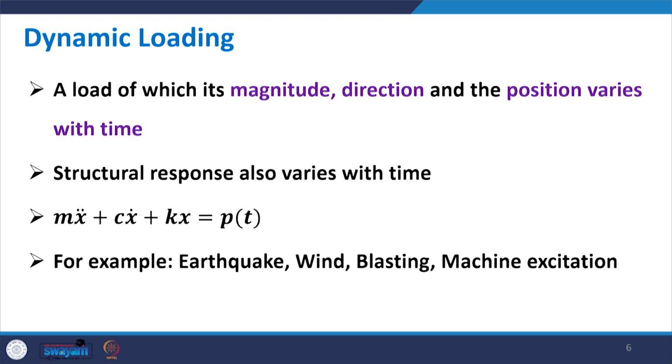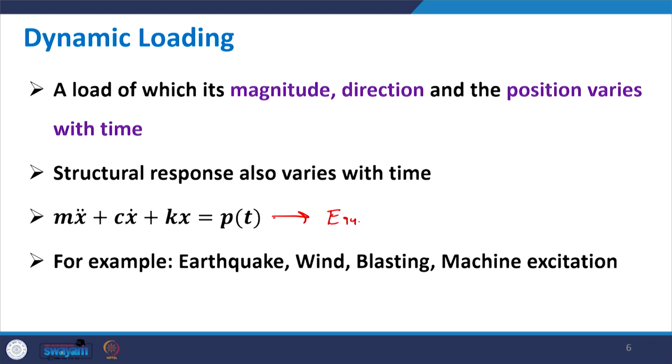Now the equation of motion. In this equation of motion, we have the equilibrium of forces.